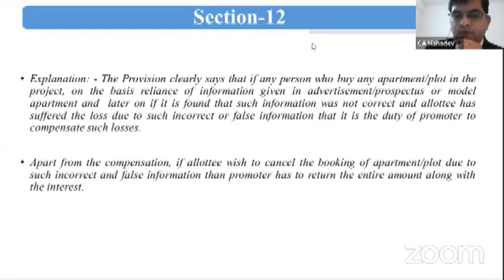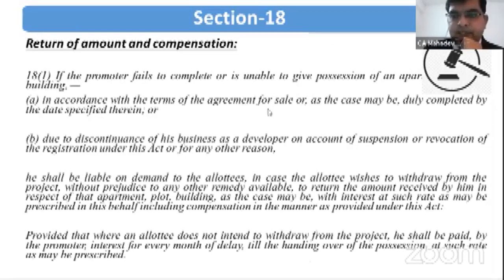Now Section 18 of RERA talks about return of the amount and compensation. I will read these sections line by line and then explain also. If the promoter fails to complete or is unable to give possession of the apartment. So this section says the promoter fails to give possession in two situations. The first situation is when the promoter fails to give possession as per the agreement for sale, whatever the terms and conditions mentioned in the agreement for sale, including the date of possession.